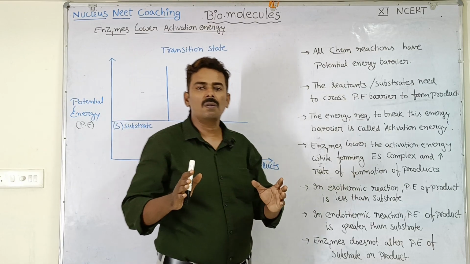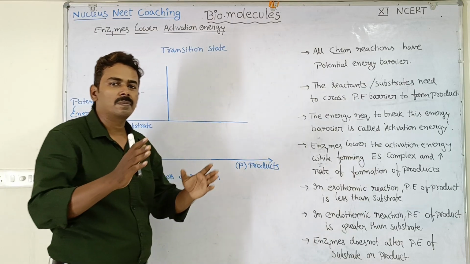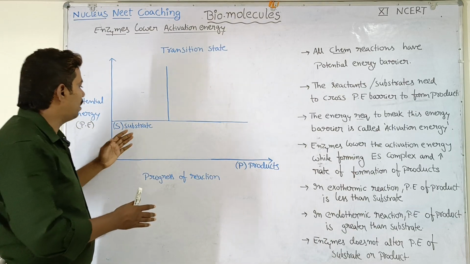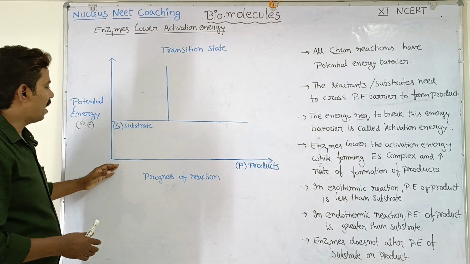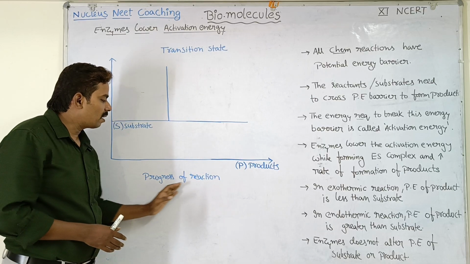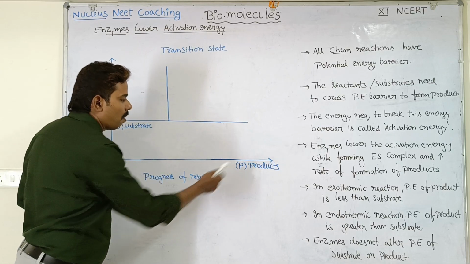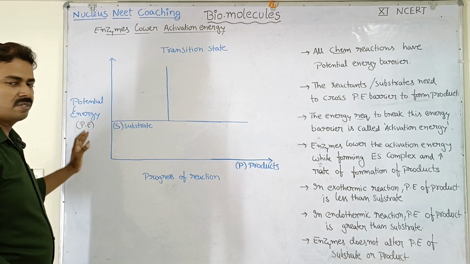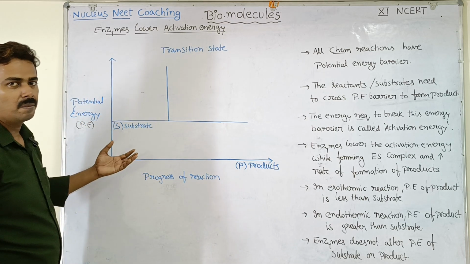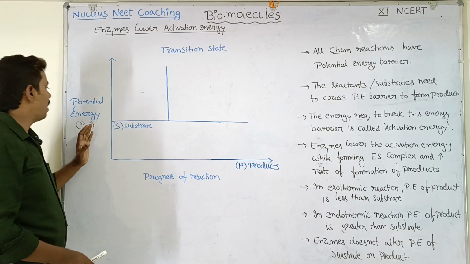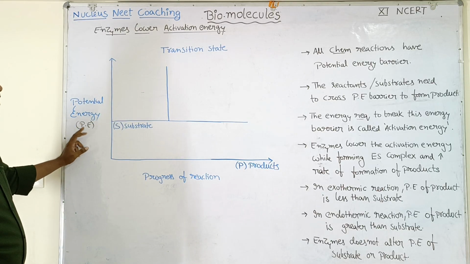So this is how a chemical reaction takes place, and the same thing I have represented in this graph. So on the x-axis I have represented the progress of reaction. So towards right side there are products, and towards the left side there are substrates, that is nothing but reactants. Okay, on y-axis I have represented potential energy.